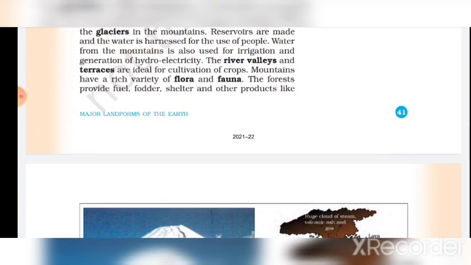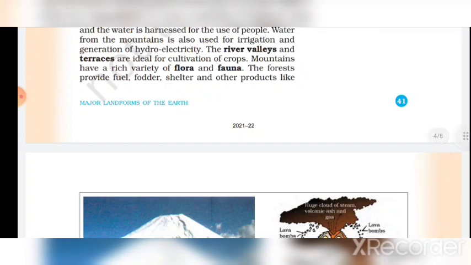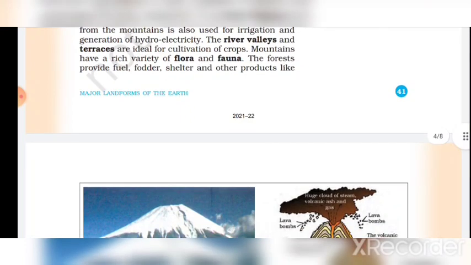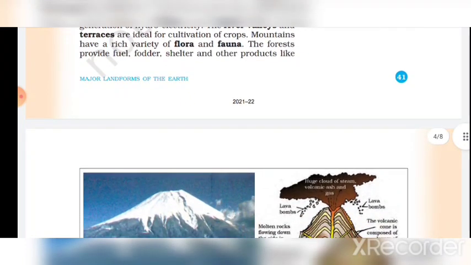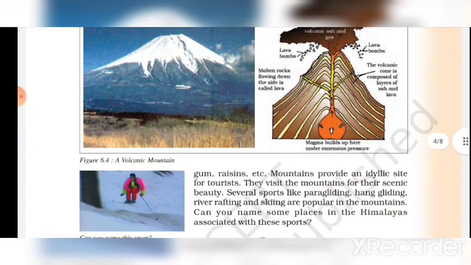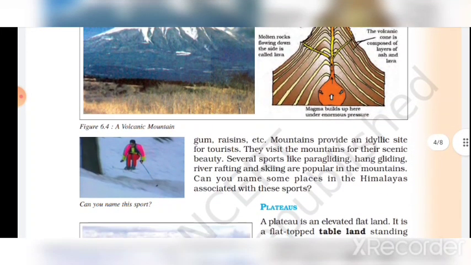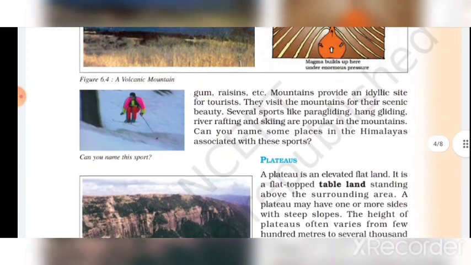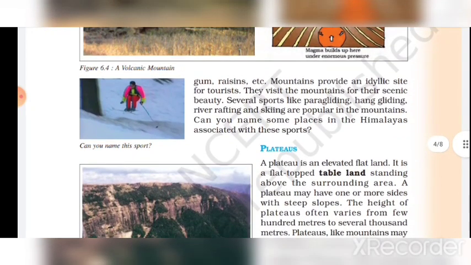The river valleys and terraces are ideal for cultivation of crops. Mountains have a rich variety of flora and fauna. The forests provide fuel, wood for shelter, and other products like gums, resins, etc. Look at the picture of volcanic mountains.